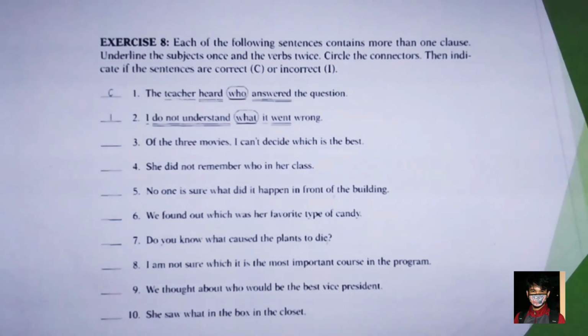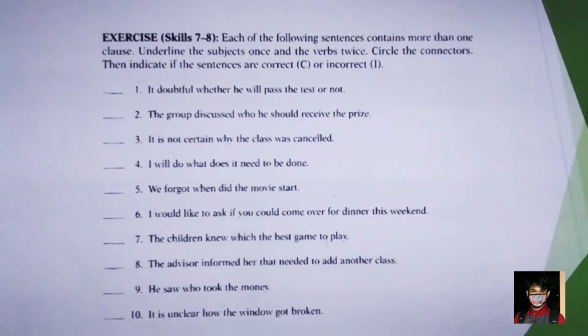So that's about exercise 8. So I would like you to try to answer the following exercise, skill 7 and 8.